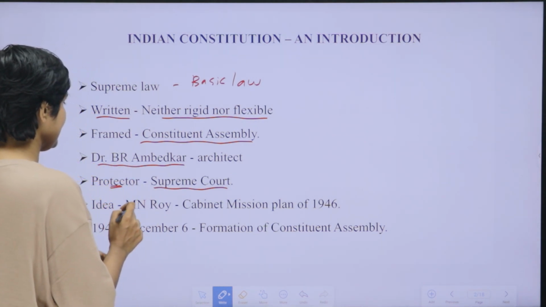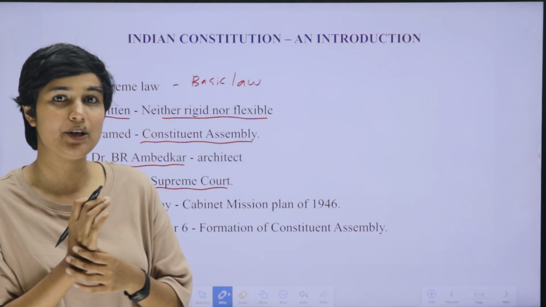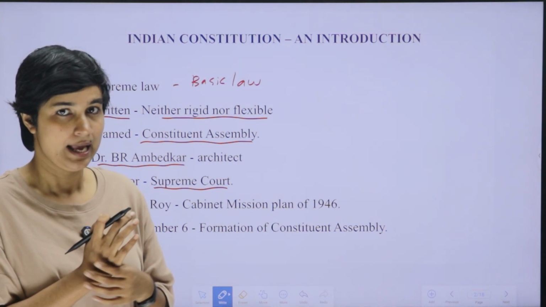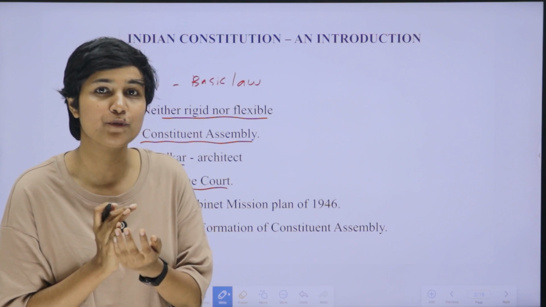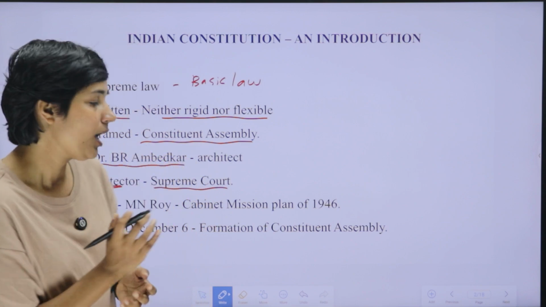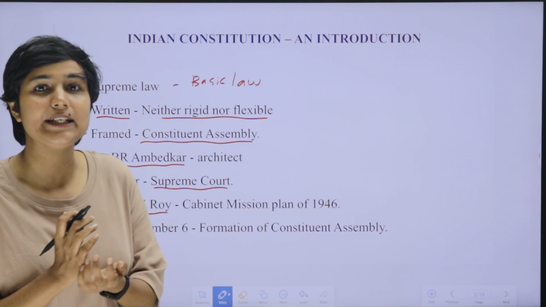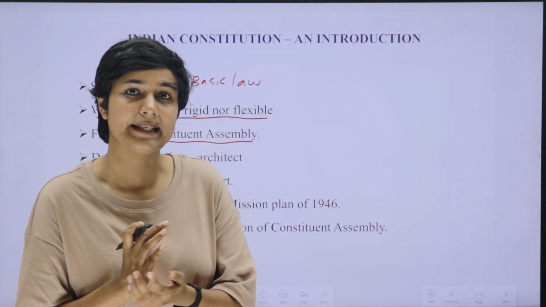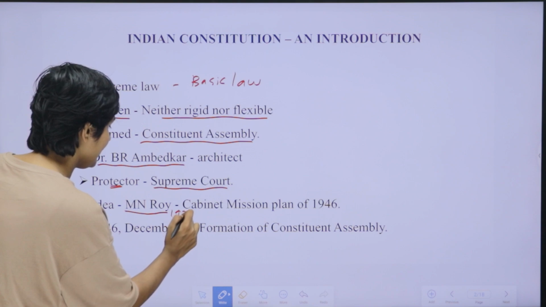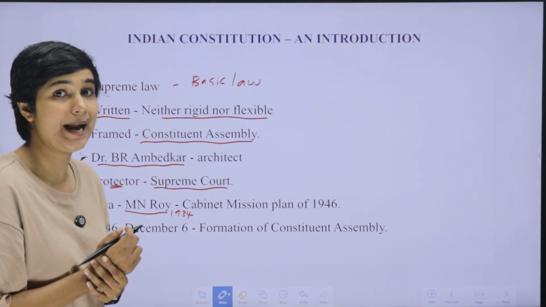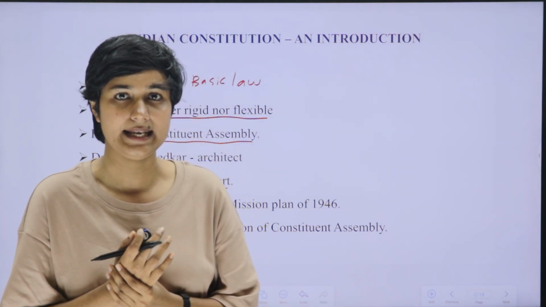Okay, our next point is something related to the history of the Constituent Assembly, or the history of the making of the constitution. The point is that the idea of a Constituent Assembly was put forward for the first time by whom? M.N. Roy. M.N. Roy put forward the idea of a Constituent Assembly for the first time in the year 1934. In the newspaper Indian Patriot, he put forward the idea of a Constituent Assembly for India.